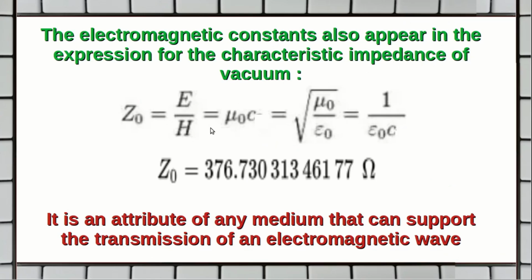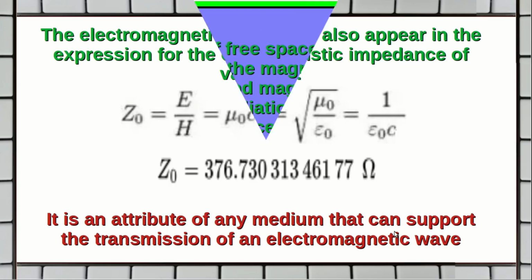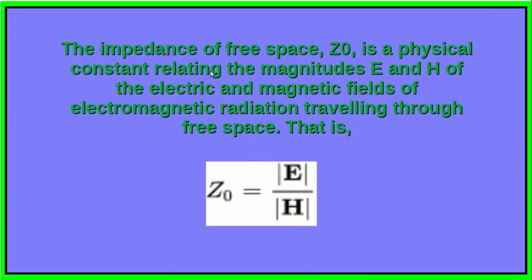Z0 is equal to E by H, that is also equal to mu 0 c, is equal to square root of mu 0 by epsilon 0, that is also equal to 1 by epsilon 0 c. The magnitude of this characteristic impedance is given by 376.730 ohms. This characteristic impedance is an attribute of any medium that can support the transmission of an electromagnetic wave. Now Z0 is a physical constant relating the magnitudes of E and H of the electric and magnetic fields of electromagnetic radiation traveling through free space.